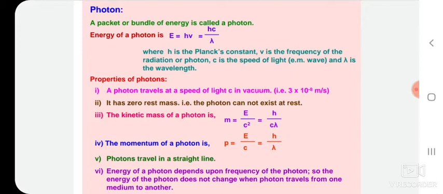There are some properties of photons. They have zero mass and zero rest energy. They only exist as a moving particle. They are elementary particles. They have no electric charge and they are stable.